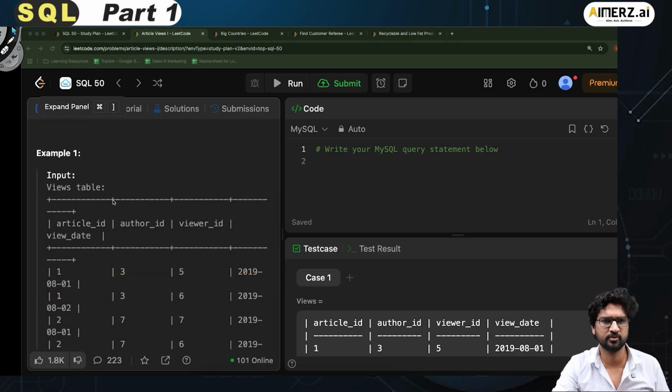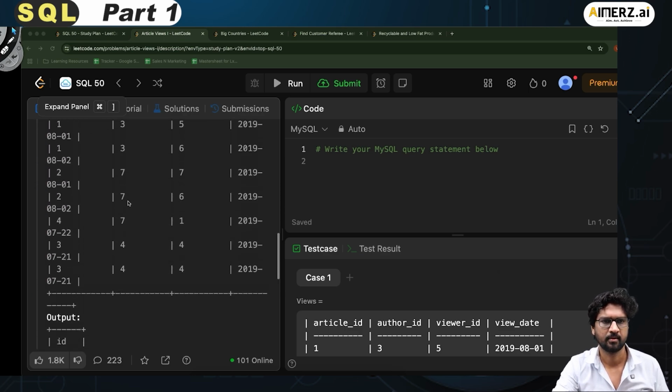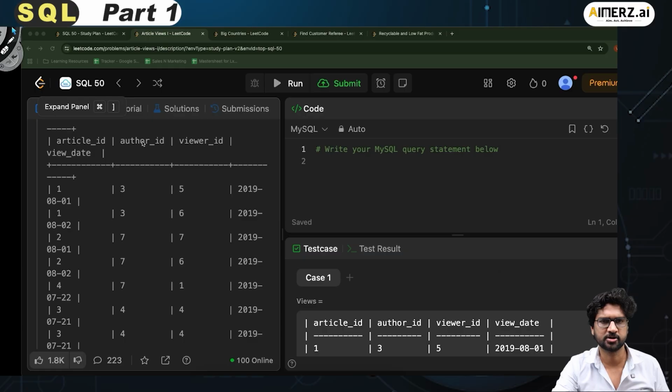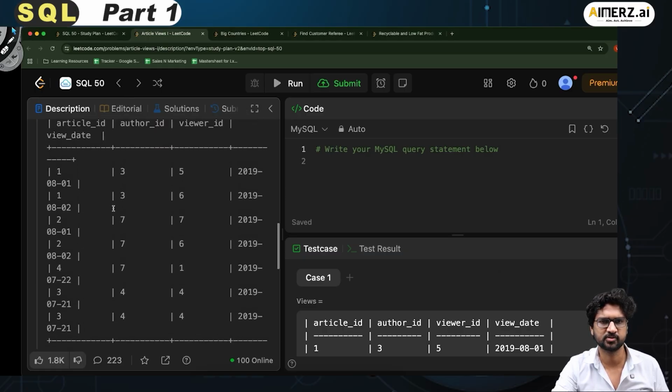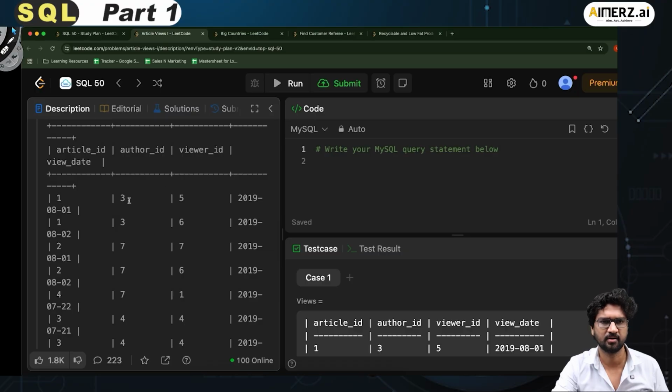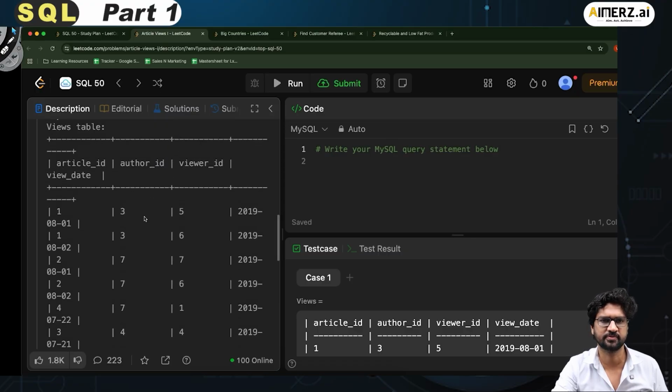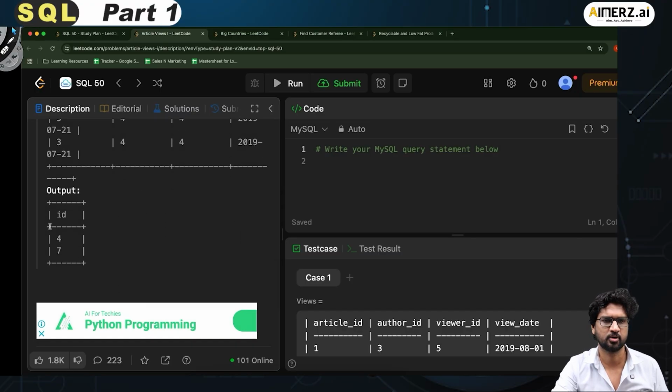So let's say that it is a views table. So article ID, author ID, viewer ID, and the view date. And output is the ID. So ID is basically of the author who has done his own views, right? This is how it should look. Since I have to only present the ID, what I can do here is call it as select,